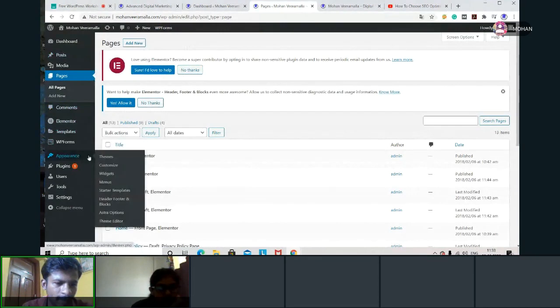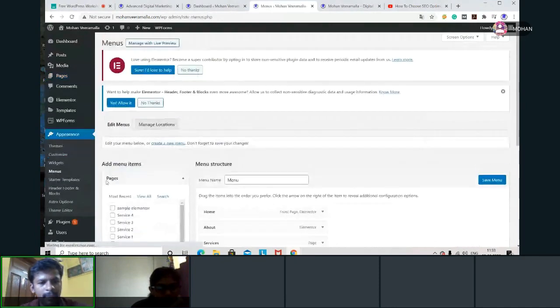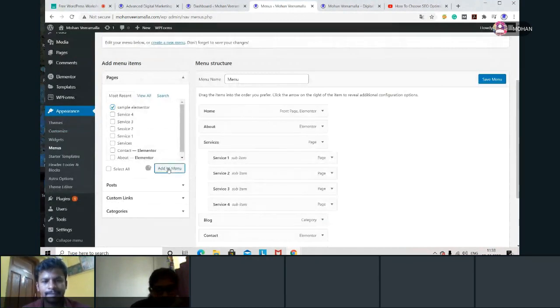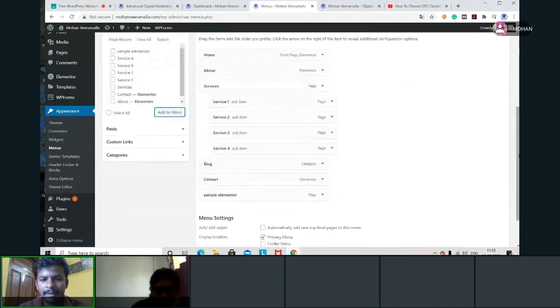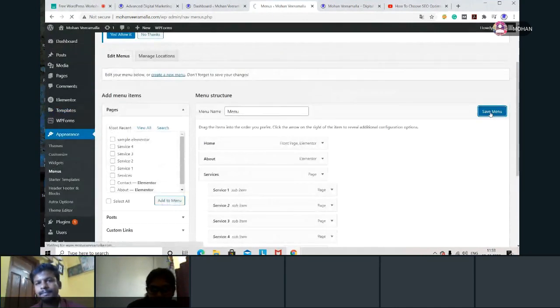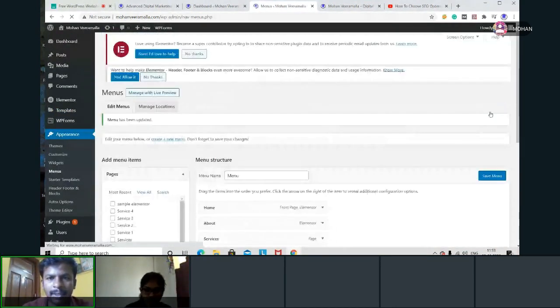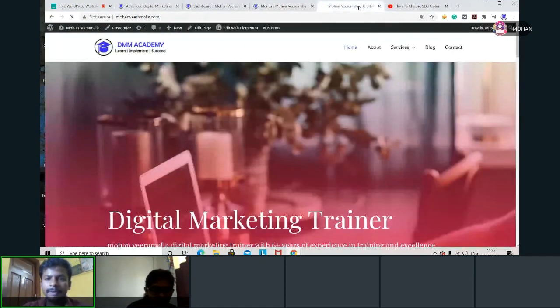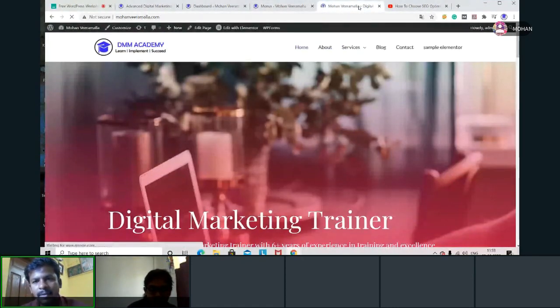Appearance, menus. Yeah, from here. See, just now we created a page here, sample Elementor. Now I can select this and I can add this one into menu. Okay, and see, this is the page just now we created. Now what I'll do? Simply save menu. Now this particular page will be available in the menu section. Is it available now? Yes, it is available.